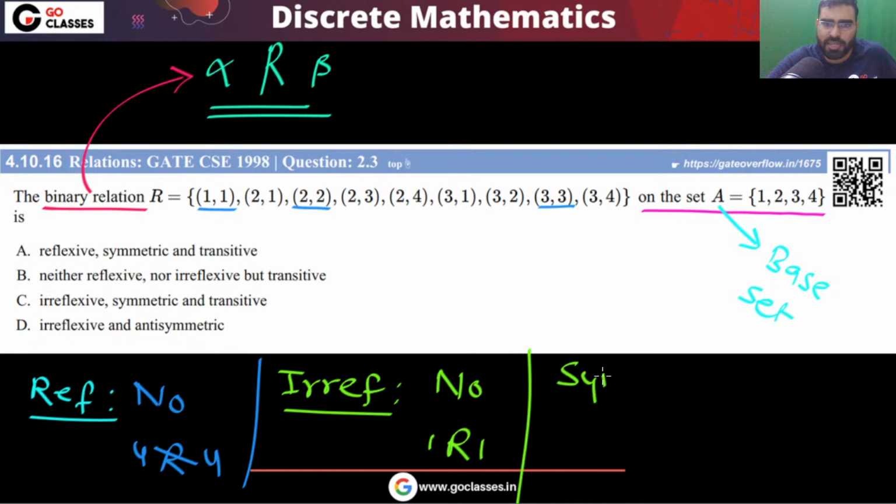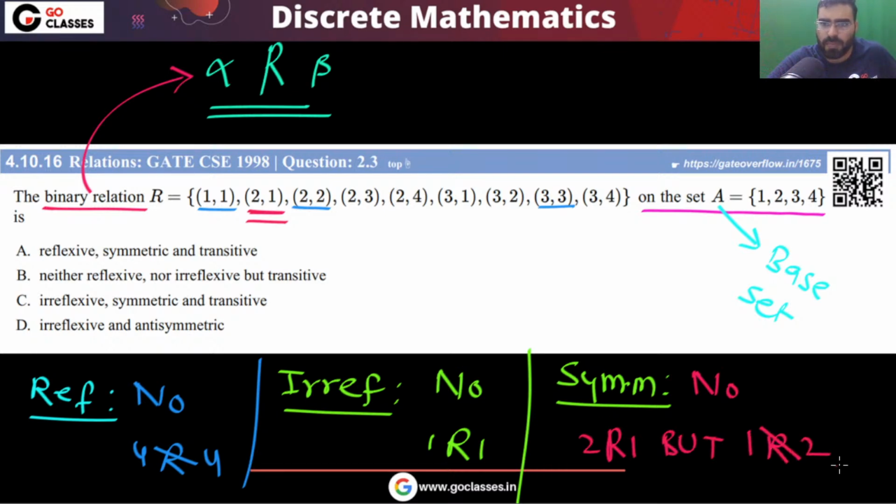What about the symmetric property? You can see that 2 is related to 1, but 1 is not related to 2. So this is not symmetric because 2 is related to 1, but you can notice that 1 is not related to 2. So definitely this is not symmetric.